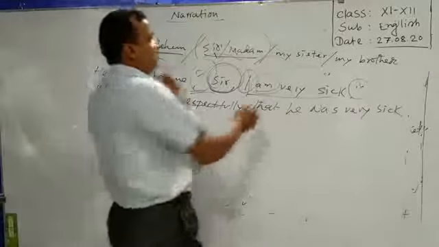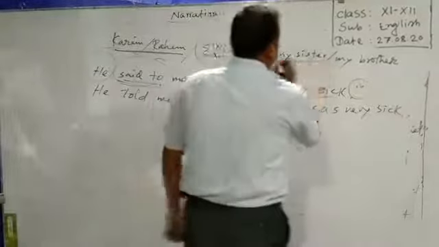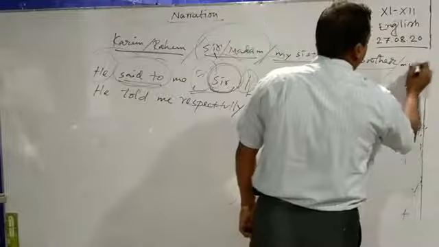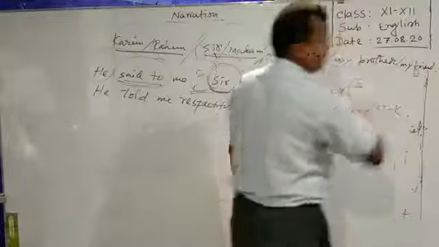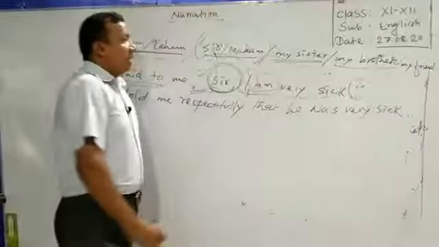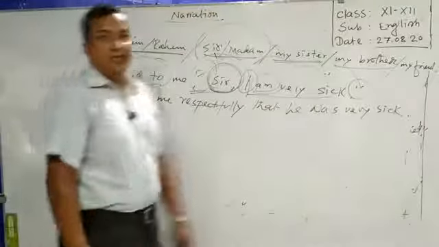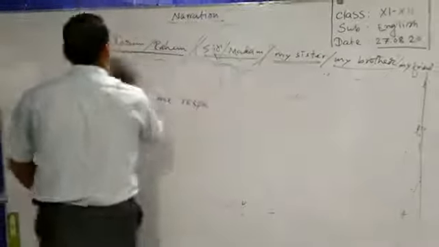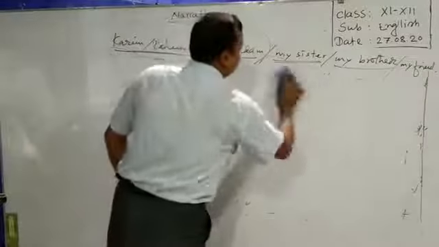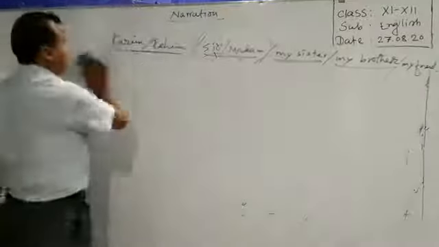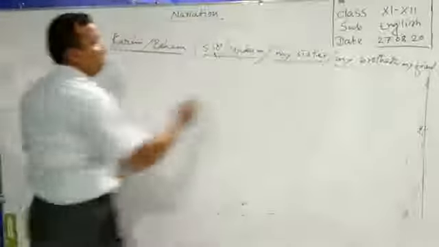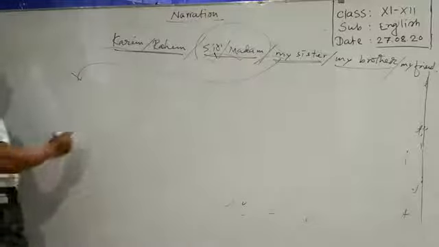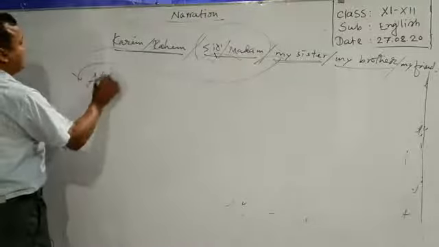Now it is the turn for these phrases: my sister, my brother, my friend, and so on. So how can we face them when we find them in the reported speech? See the example. We have to use an extra phrase at the beginning of the indirect speech. What is this phrase? Addressing.